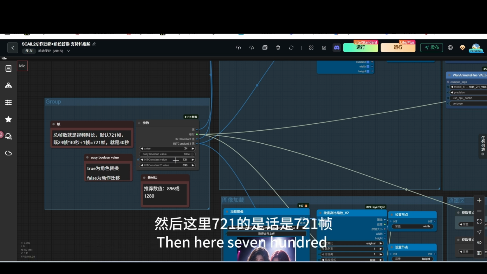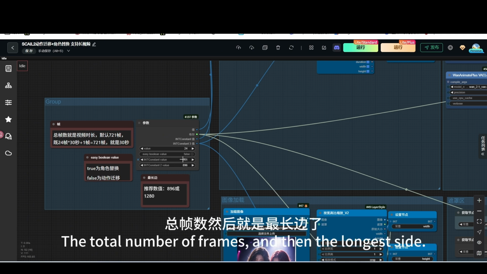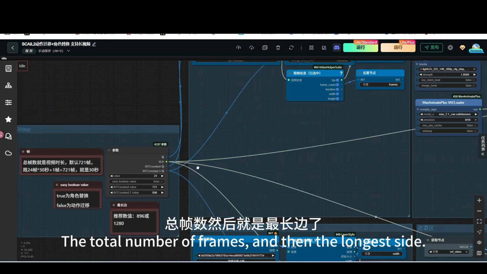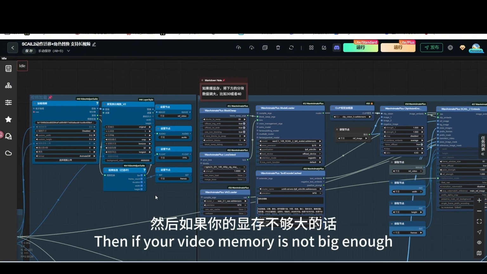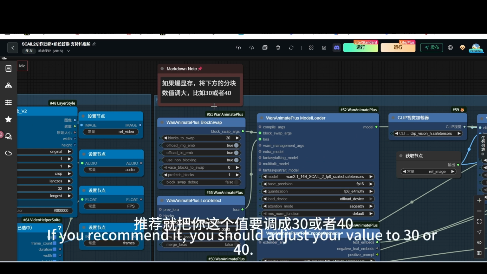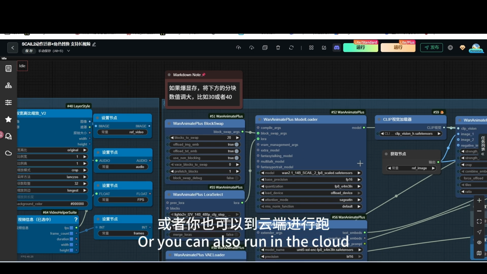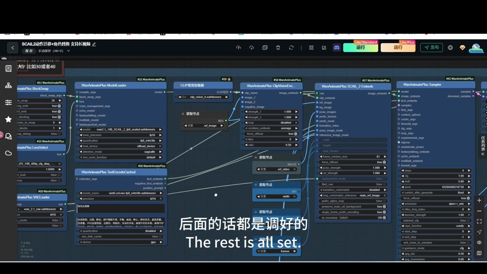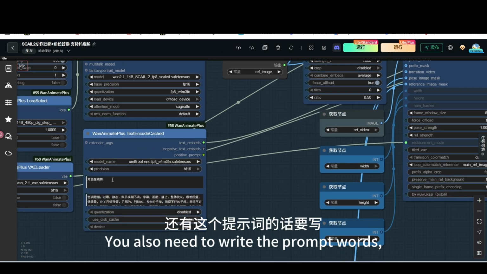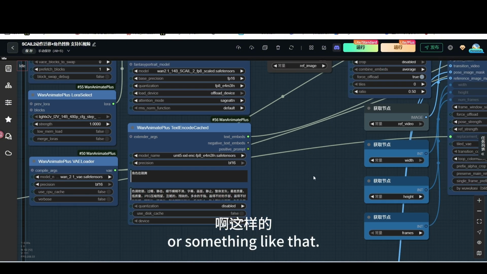And here 721 is the total number of frames, and then this is the longest side. If your video memory is not enough, I recommend you to set it to 30 or 40, or you can run it in the cloud. The rest is all set up. You also need to write the prompt words such as the character is dancing, singing.